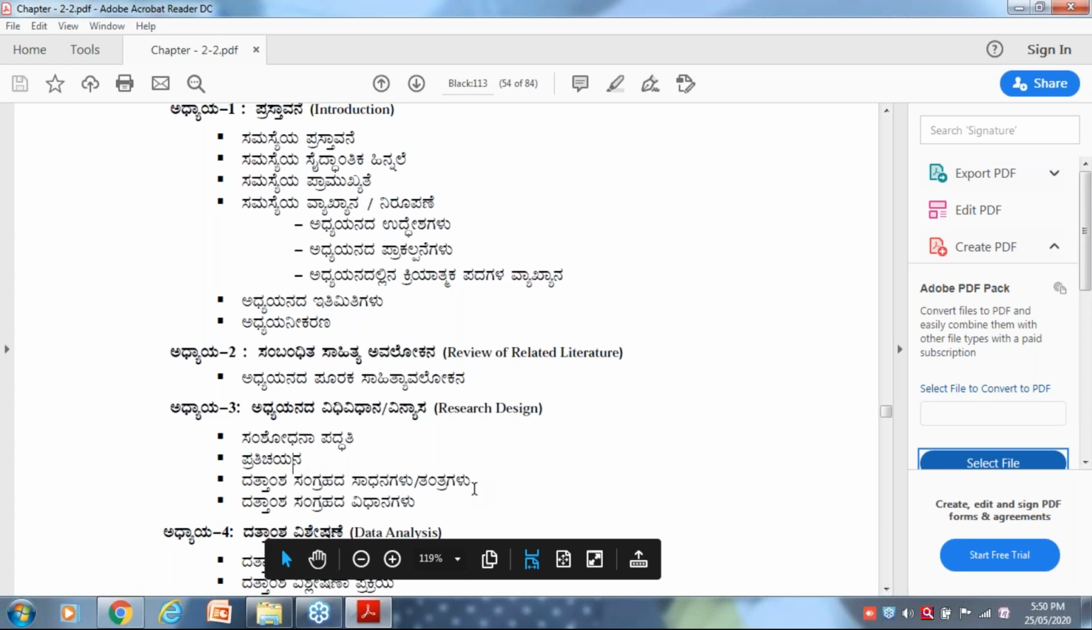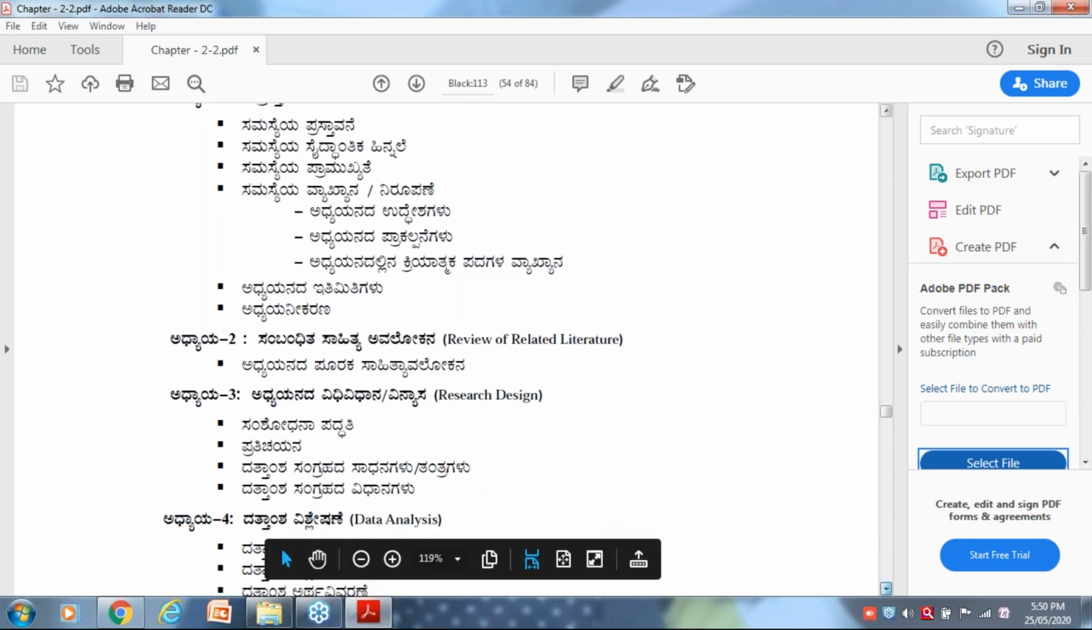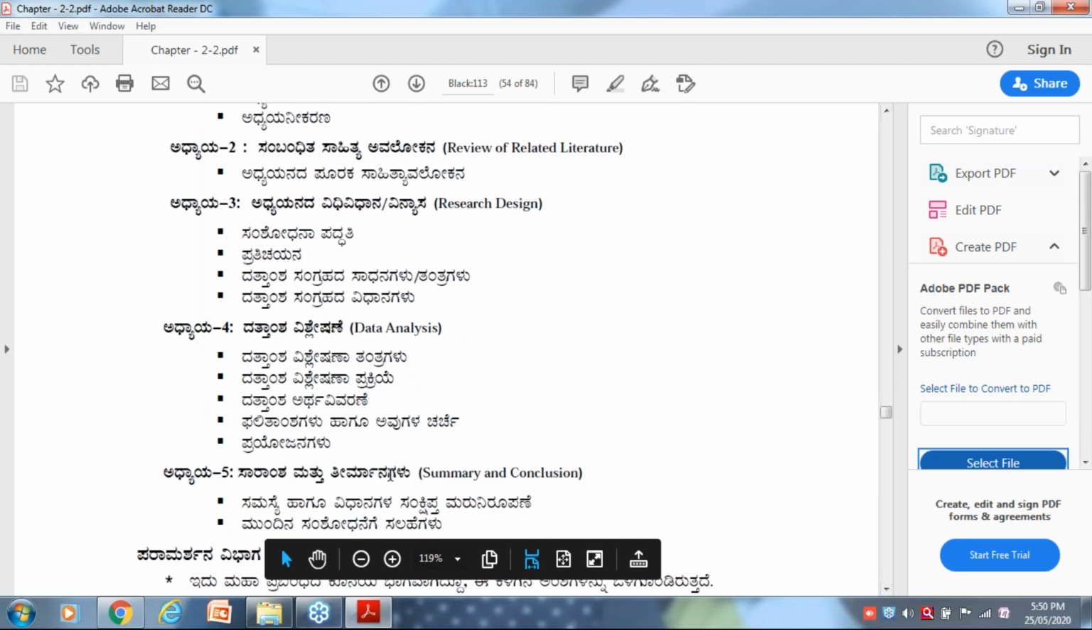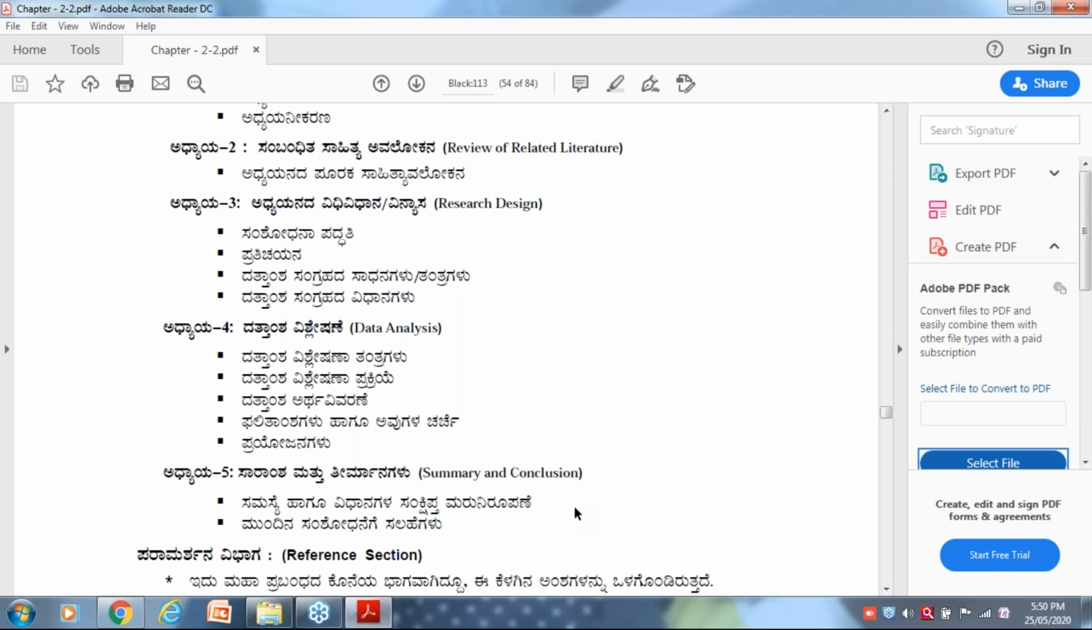Again, data collection is a separate stage, but data collection is included in the methodology itself here. Later, data analysis is the chapter, and it is also a step. After data analysis, we call it generalization and results, as I said, that comes under the last chapter, which we call summary and conclusion. Summary and conclusion is nothing but the generalization and results step.